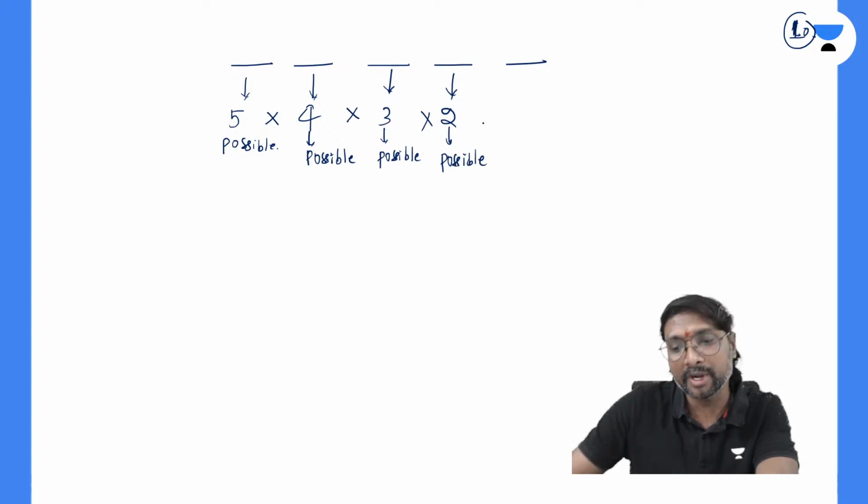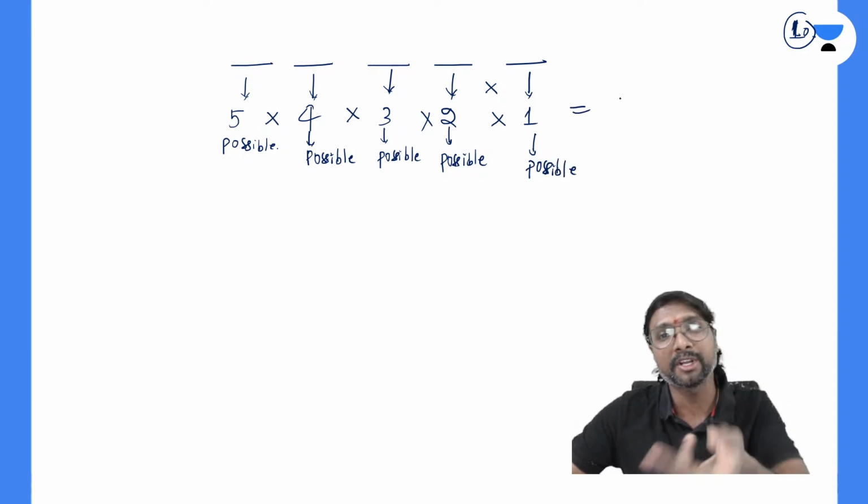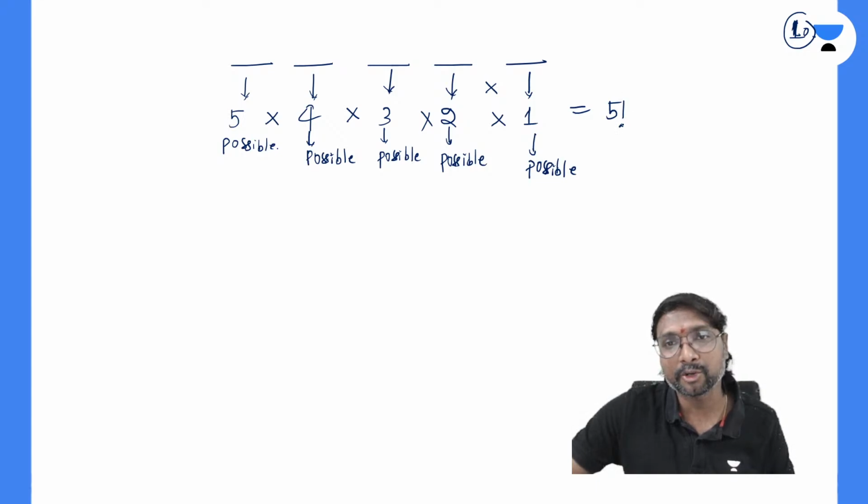And already 4 numbers are used here. So how many numbers are possible to use at this place? Only 1 number is possible at this place, right? Because the remaining 4 are all used now. So now tell me, what is the total number of possibilities? It is nothing but 5 factorial. And what is 5 factorial? You can say 120 ways you can get it.